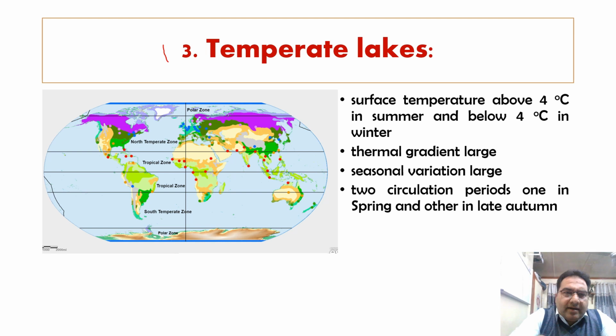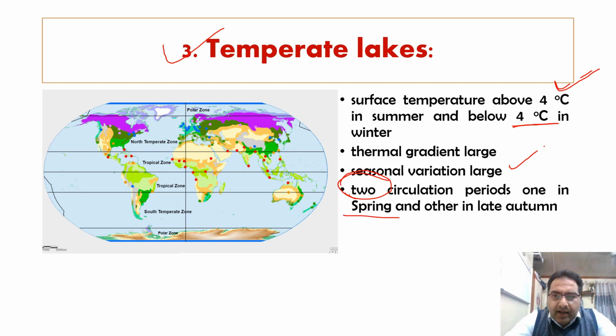Now the temperate lake. In the temperate lake, surface temperature is above 4 degrees centigrade in summer and below 4 degrees centigrade in winter. Thermal gradient is large and seasonal variation is large. Two circulation periods are possible, one in spring and the other in late autumn, so the spring overturn and autumn overturn can be present.